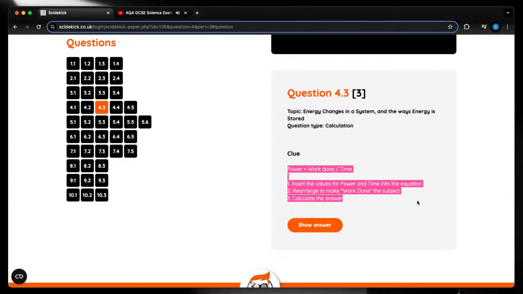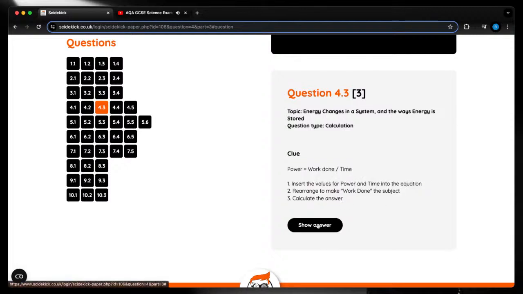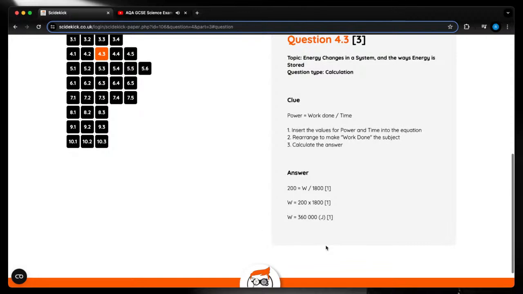And what will happen next time is when you come across something similar, you'll be like, oh, okay, I know how to do this because Sidekick showed me how to do it in the last one. So it's there all the time waiting for your say-so, and it will give you some help. You can check the answer here as well if you want. It goes through the answer for you and gives you the answer, but you know what?